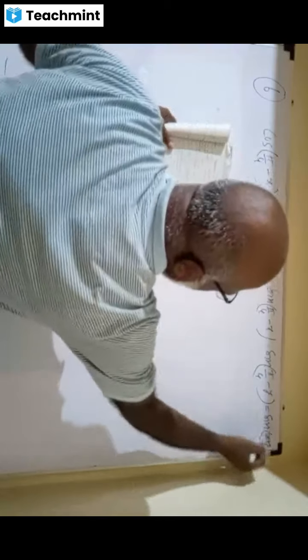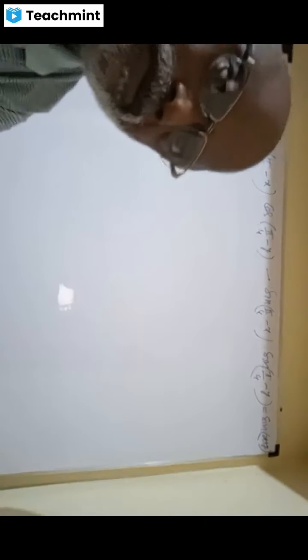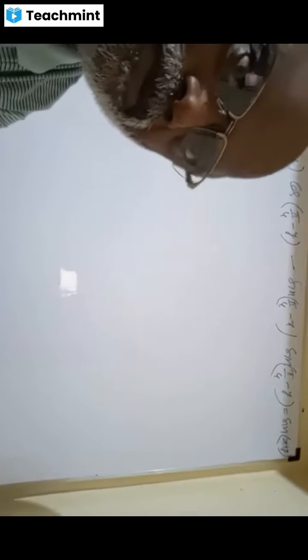Prove this, please. Are you able to see the question clearly? Yes, sir. Okay. I hope it is clear, right?